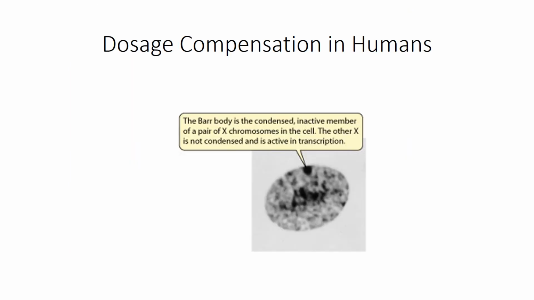Now we move on to our final and third strategy of dosage compensation, that is in humans. The human female has two copies of a medium sized X chromosome, whereas the males have one X chromosome and one copy of a smaller gene poor Y chromosome. In males, the X chromosome is always inherited from the mother, whereas in females, one X is inherited from the father and one X from the mother. The mechanism of dosage compensation involves switching off most genes on just one of the two X chromosomes so that there is only one active X chromosome in females as there is in males. This results in the equating of the gene dosage.